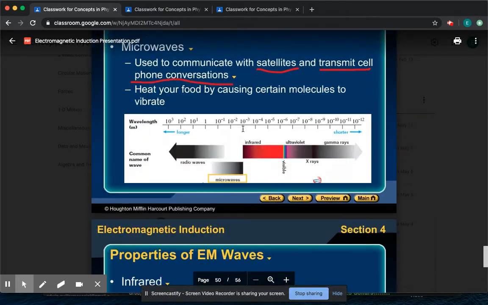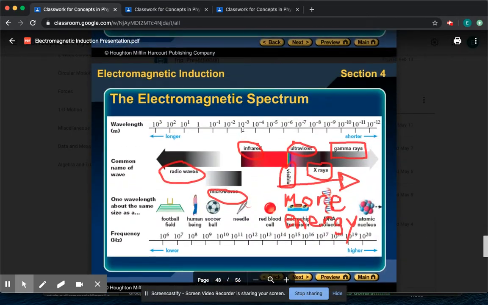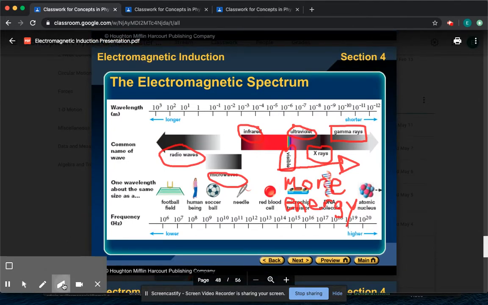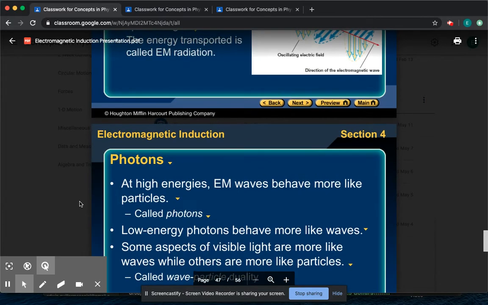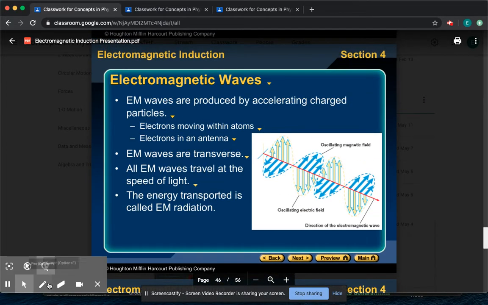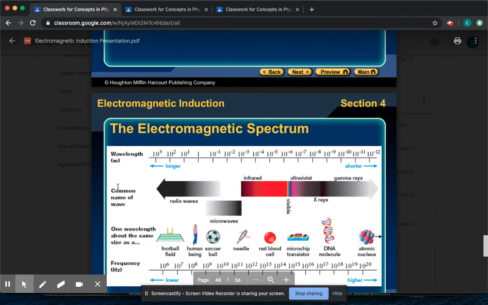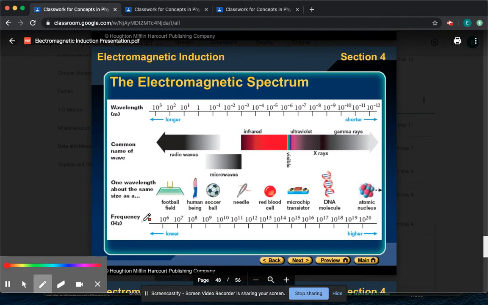This section doesn't give us the light equation, but that is something I want to talk about. Okay. So all EM waves travel at the speed of light, okay? All EM waves travel at the speed of light. This is a big highlight. So how do we know which type of wave we get? We base that off the wavelength and frequency, but how do we calculate those things? It's with the following equation.